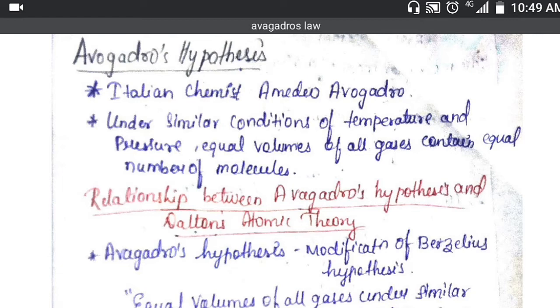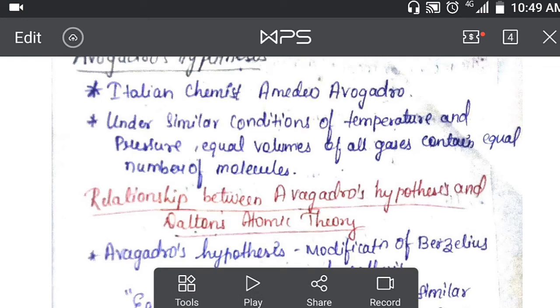मतलब जितना भी आप गैस दे दो, जितना भी गैस आप अलग अलग गैस दो, आपका इक्वल नंबर ऑफ मॉलिक्यूल्स वहाँ से आपको मिलेगा. For example, we can take hydrogen, oxygen, chlorine in 3 flasks and we can give the similar condition of temperature and pressure.